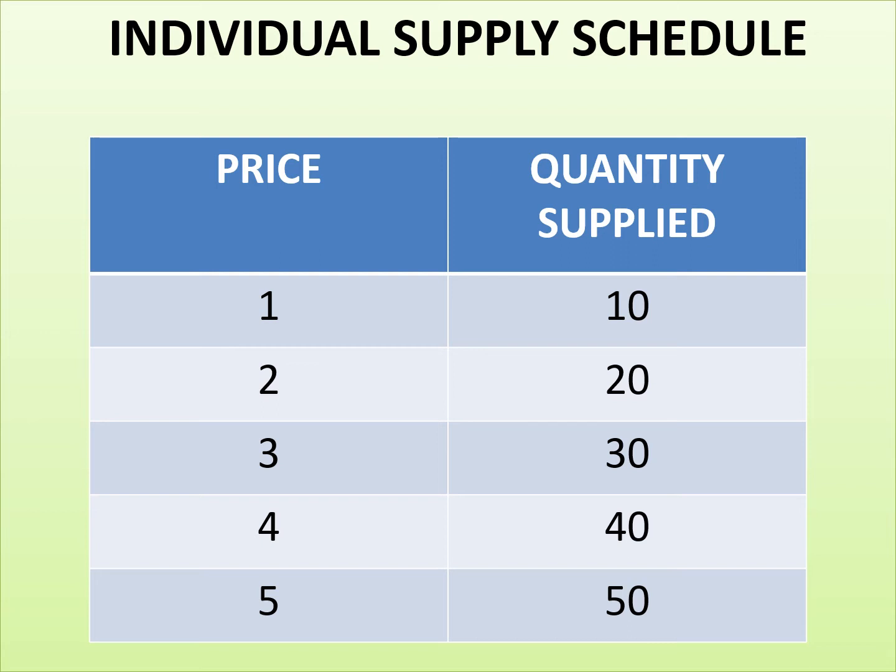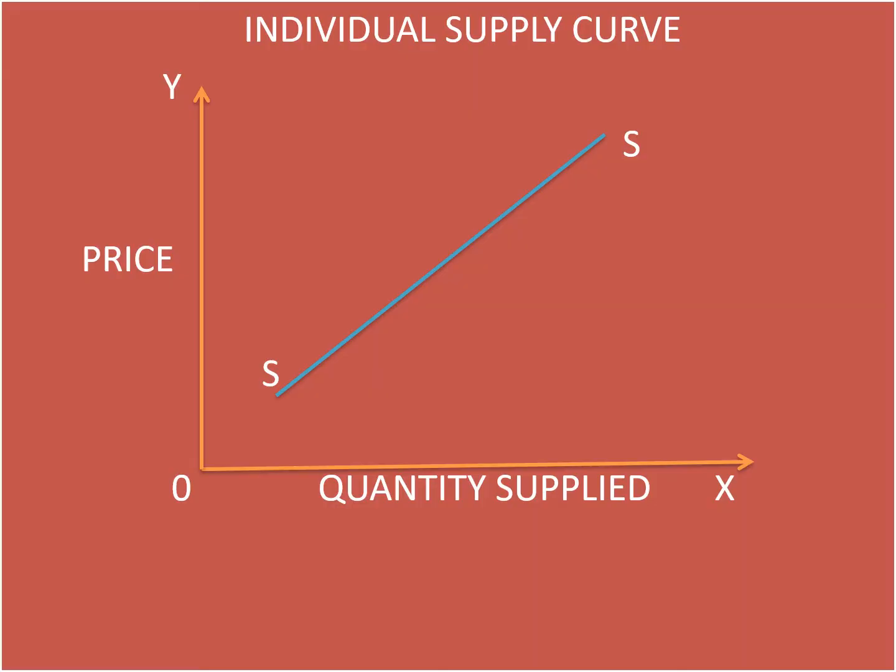In contrast, if we remember, we discussed price and quantity demanded, and they were inversely related. If the price was increasing, quantity demanded was less. However, here quantity supplied will be more because from the firm's perspective, from the proprietor's point of view, if the price increases, you will supply more to earn more and more profit. So our individual supply curve will always be upward sloping, as you can see here.